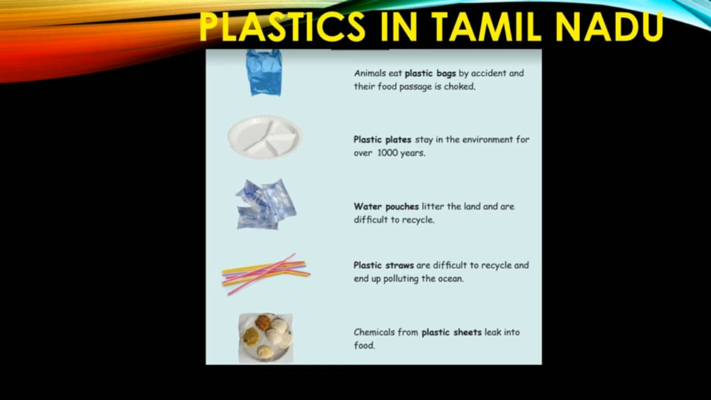Plastics in Tamil Nadu. Tamil Nadu is leading the way in India by banning some one-time use plastic items. List of items banned in Tamil Nadu are given below. Animals eat plastic bags by accident and their food passage is choked. Plastic plates stay in the environment for over 1,000 years. Water pouches litter the land and are difficult to recycle. Plastic straws are difficult to recycle and end up polluting the ocean. Chemicals from plastic sheets leak into food.